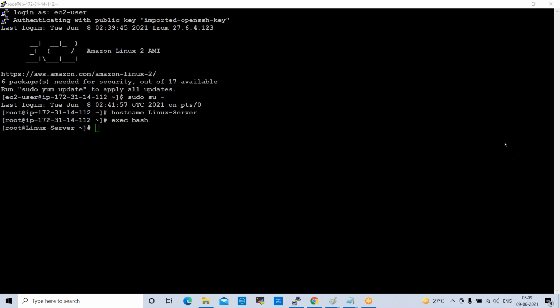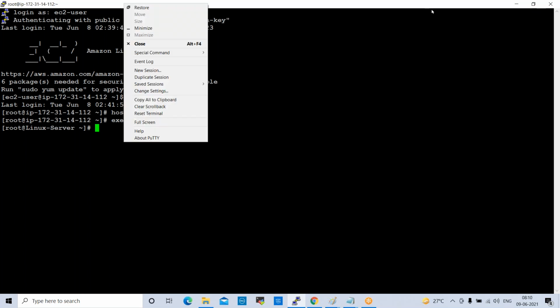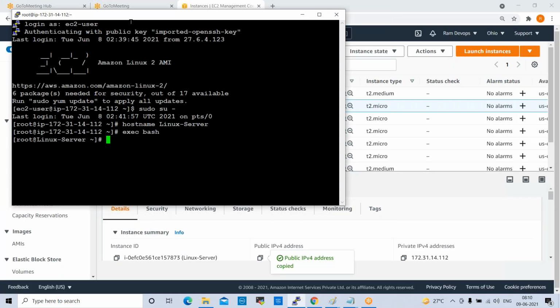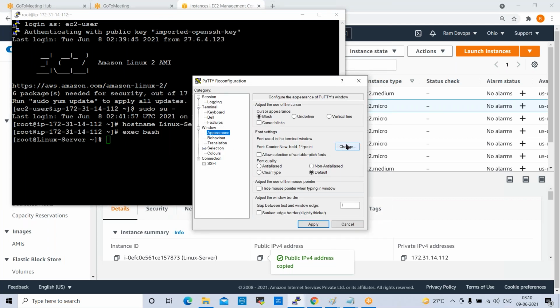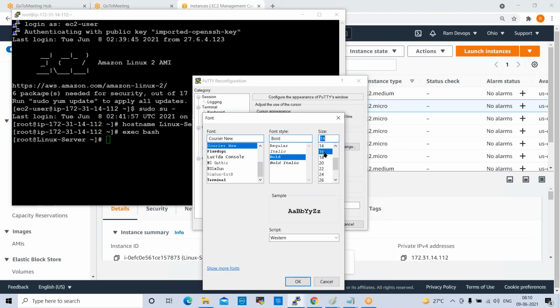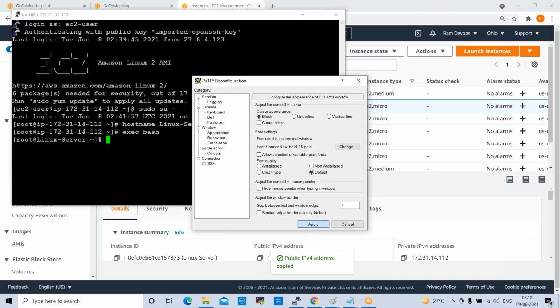Hope everyone is able to see my screen, right? Screen visibility is fine for everyone. So let us increase the font size to 16.